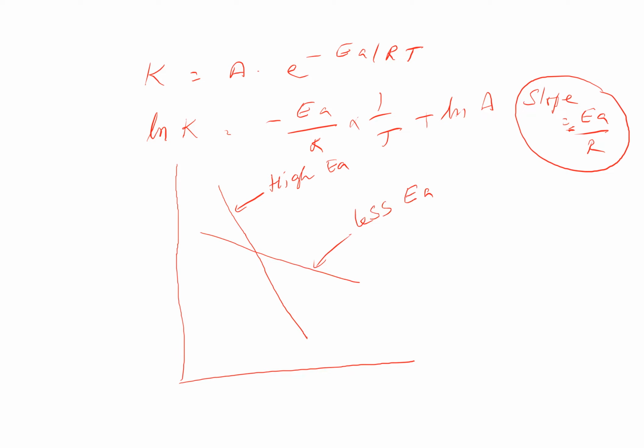If you see these two, with log K here and 1 by T here, observing the variation of K with temperature, when the reaction has higher EA, we can see a more increase of rate also. Very steep slope. Higher EA means more increase of log K for a small increase of temperature.